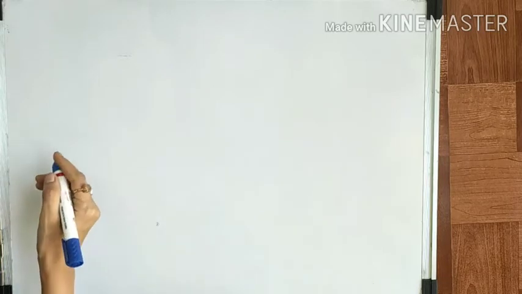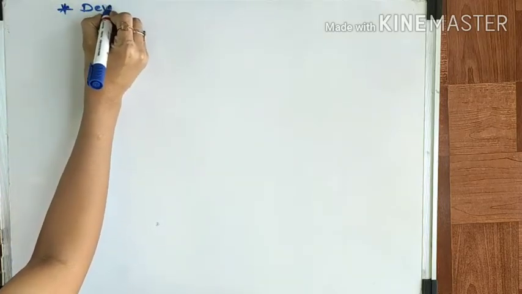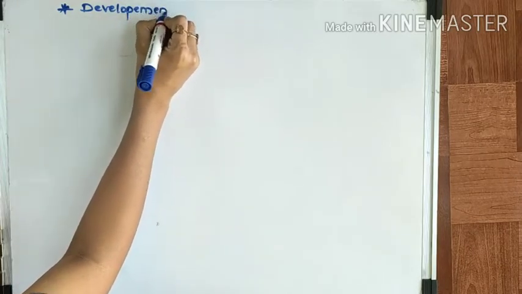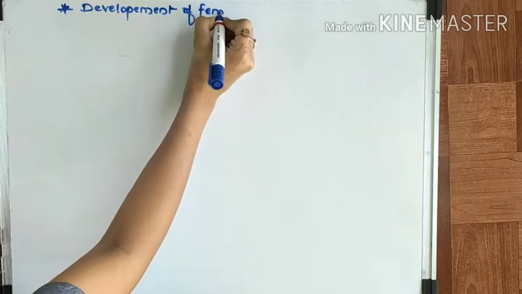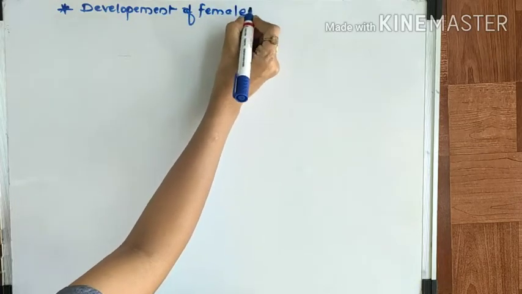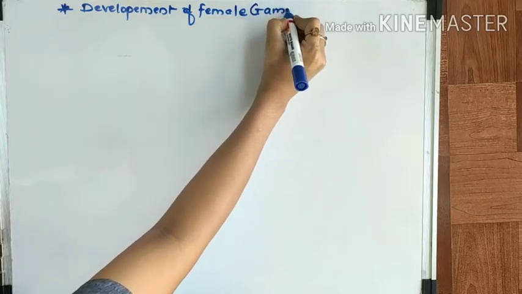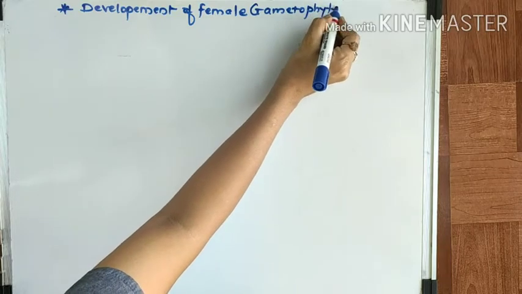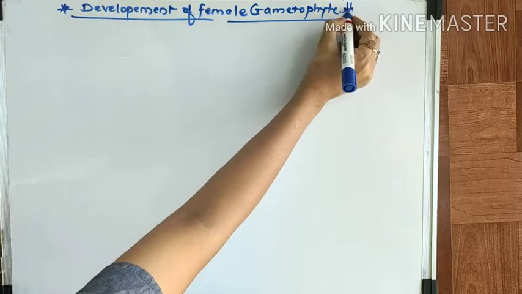So today our new topic is development of female gametophyte.